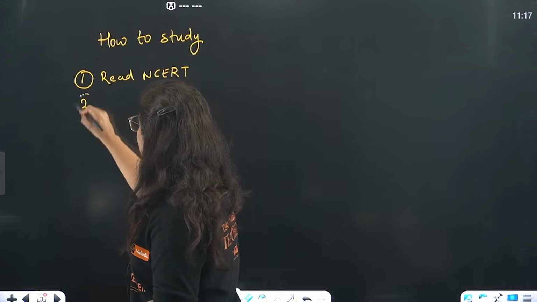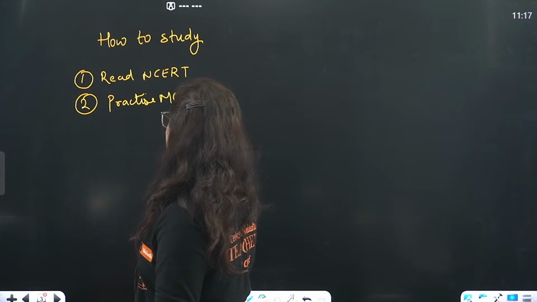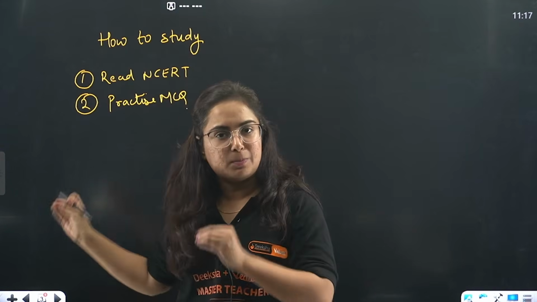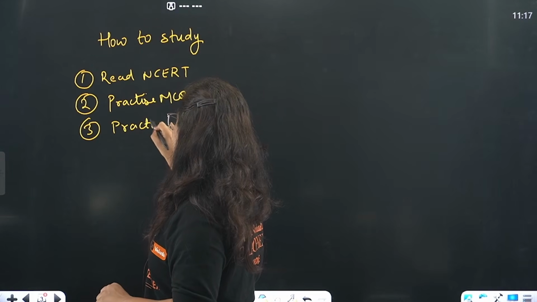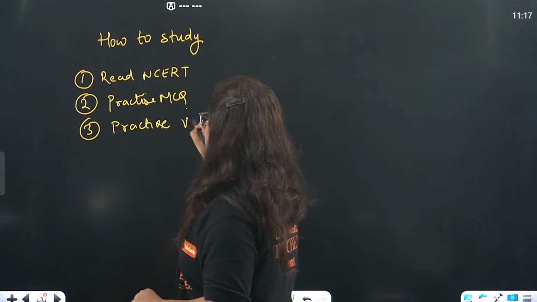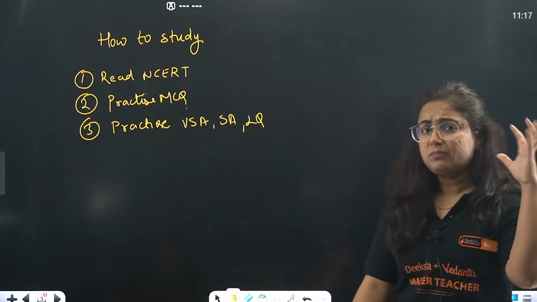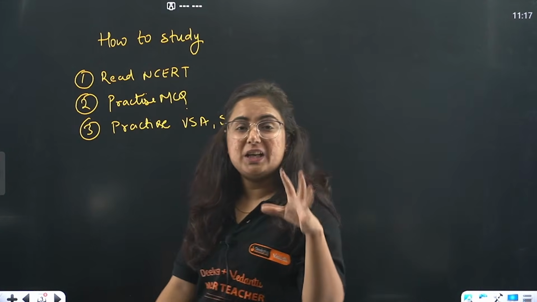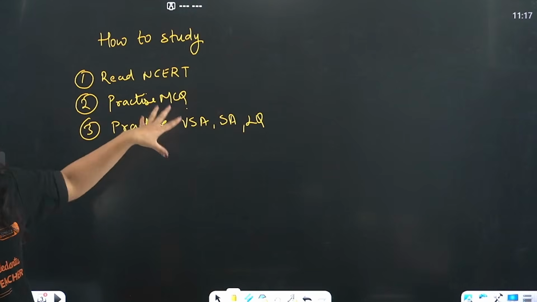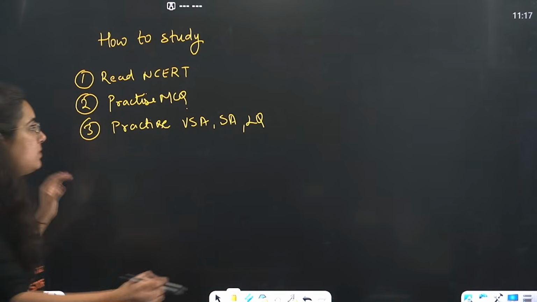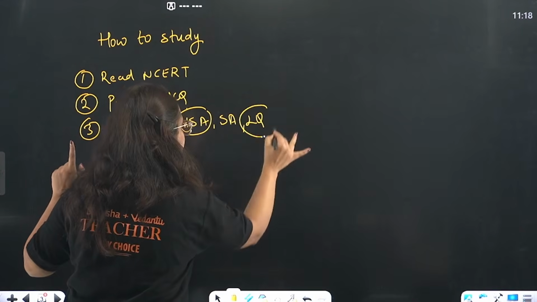The second thing is to practice MCQs. Ma'am, how will we practice MCQs? Because your teacher has added a lot of MCQs in this particular lecture only. Third will be practice questions, very short questions as well as long questions, because after analyzing the trend of previous year question papers, I have seen that, beta, this chapter itself has a high weightage. There were a lot of times when a 2-marker question particularly came from this single chapter, and a 5-marker also.